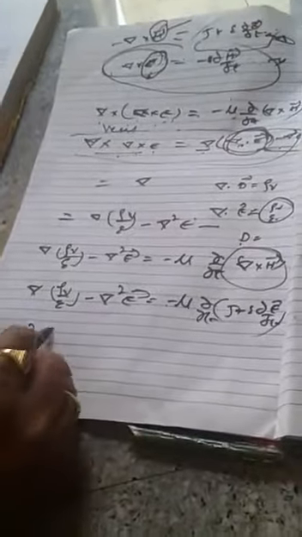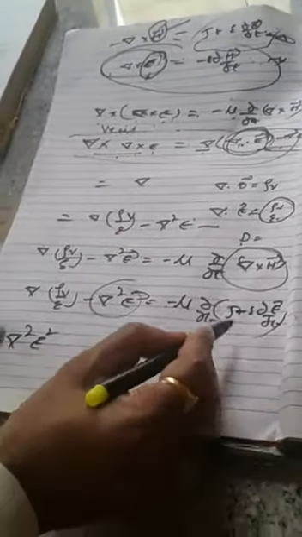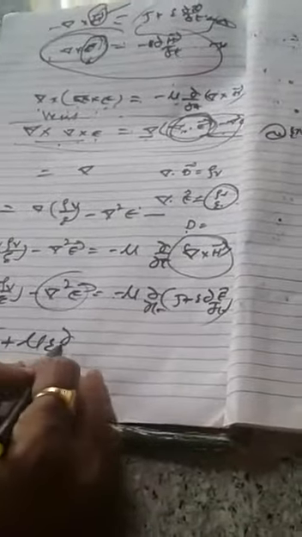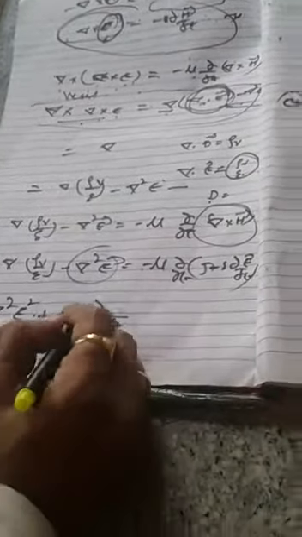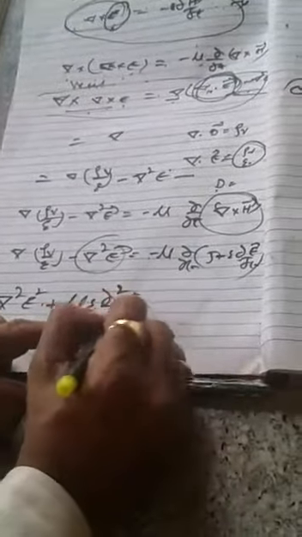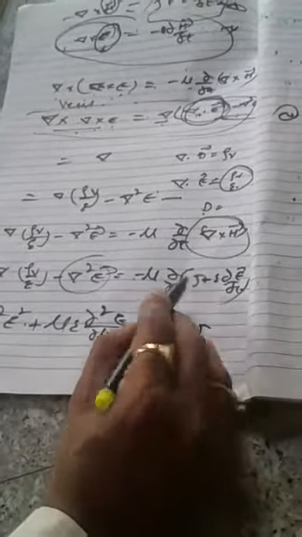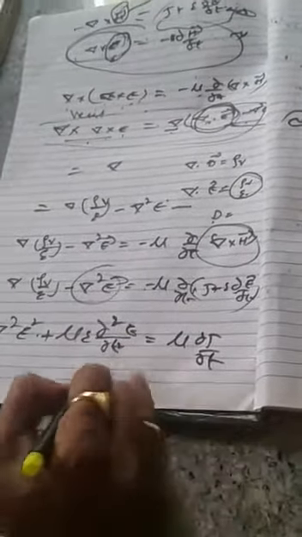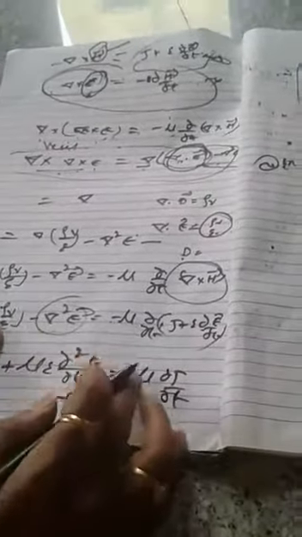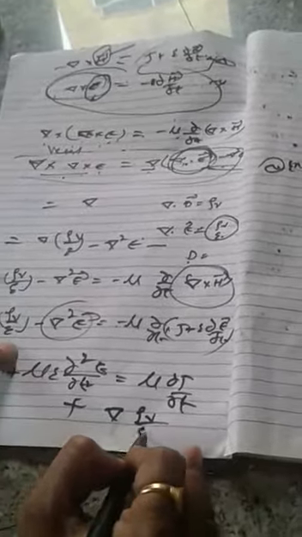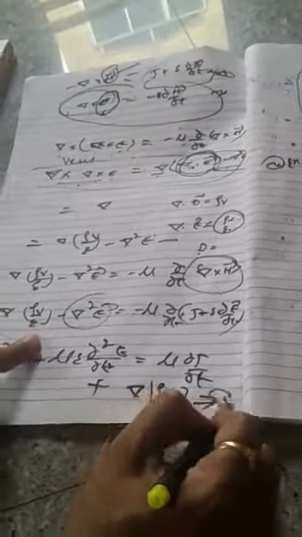Taking the term to the left side, the minus becomes plus: del square E minus mu epsilon d square E by dou t square is equal to mu dou J by dou t plus del rho v by epsilon. This is equation 5.